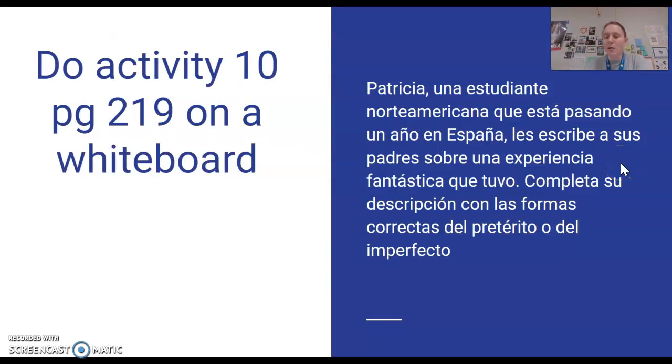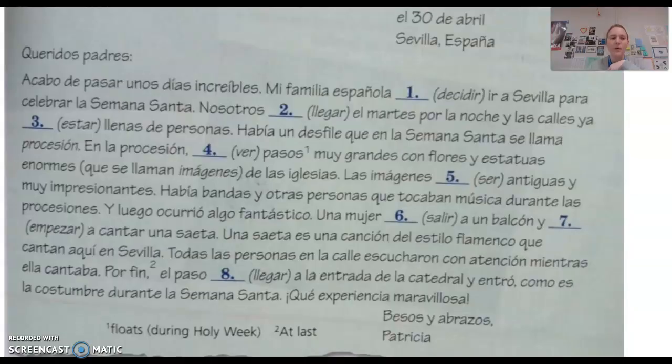You're going to read through a paragraph that is a letter from a student in Spain about an experience that she had in Spain. And you're going to choose either the preterite or the imperfect of each verb that's given to you. Okay, so go ahead and read through here. Couple things. Whenever you see this little number 1, look down here and it'll tell you what it is. Let's see where it is.